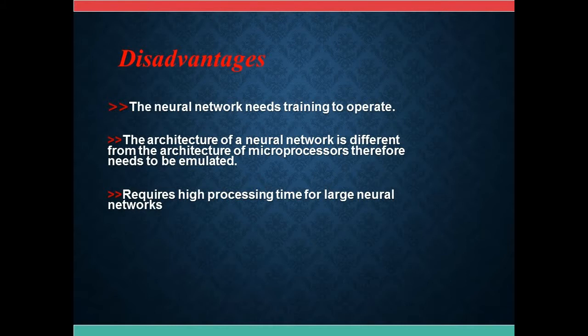Disadvantages. The neural network needs training to operate. The architecture of a neural network is different from the architecture of microprocessors, therefore it needs to be emulated. It requires high processing time for large neural networks.